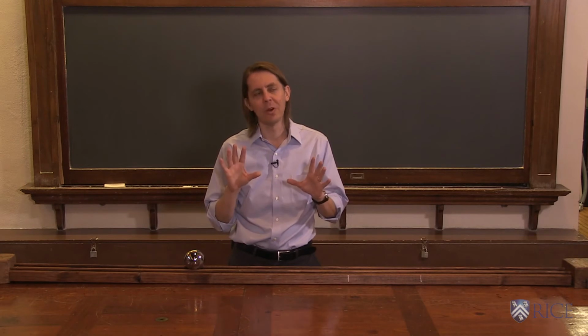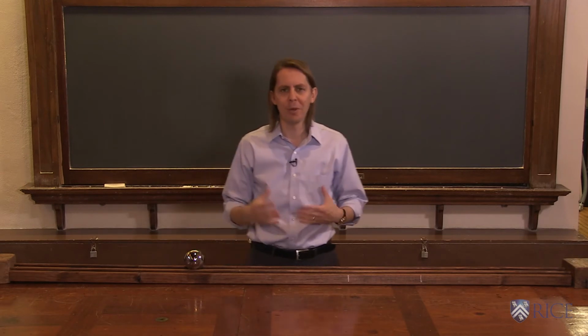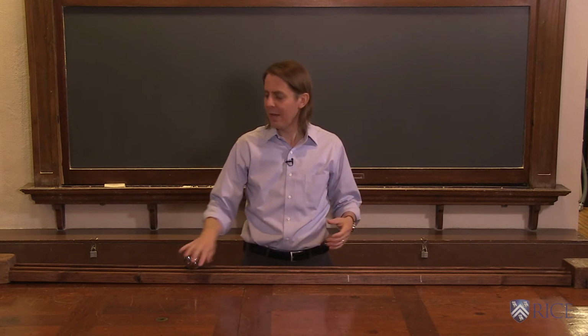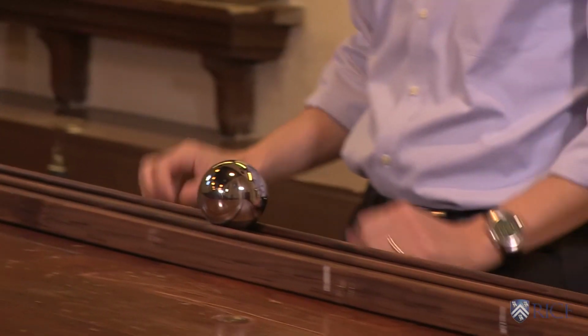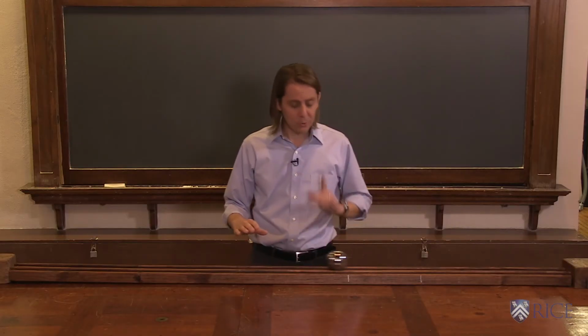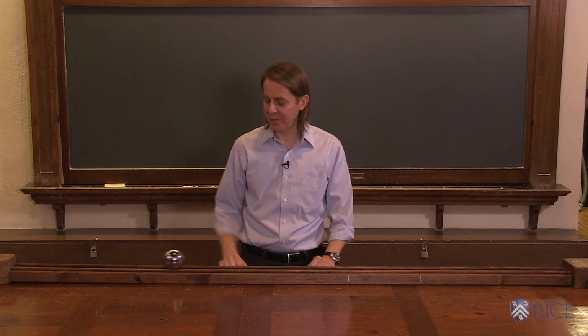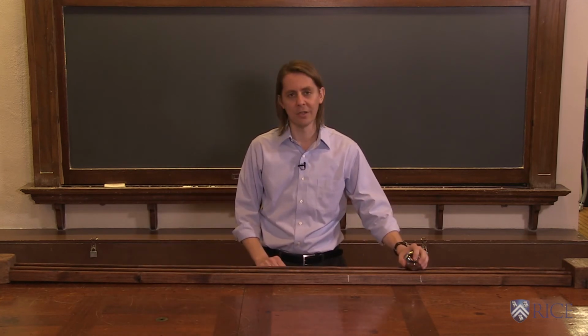So remember when we talked about linear translational momentum, we kind of went back and found a new way to think about Newton's laws. Newton's first law, an object in motion tends to remain in motion. That really meant that if an object is moving, it has a momentum, and if nothing acts on the object, it maintains that state of momentum. And Newton's second law said if you have an external force, that can change the state of momentum, delta P over delta T. So here we have a constant momentum, but if I apply a force, I can change it.